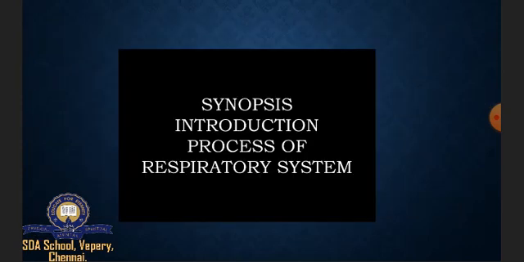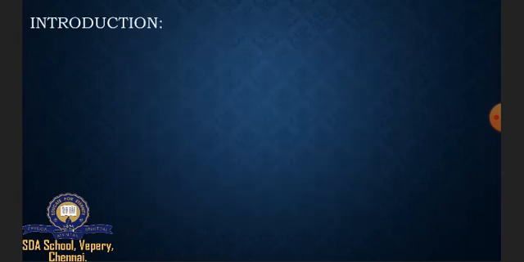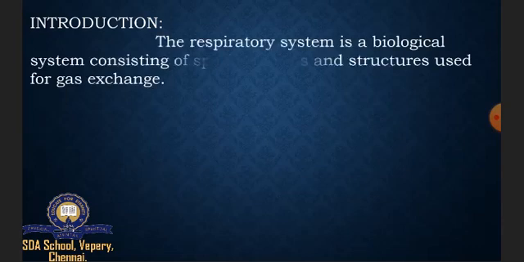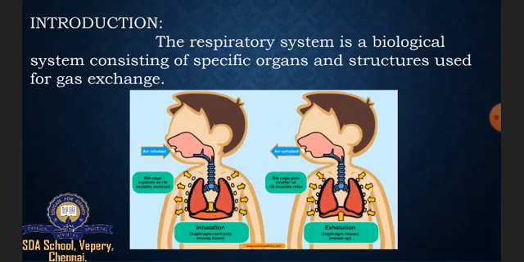So next is the third detail, explain respiratory system. So the synopsis is introduction, process of respiratory system. First, introduction. The respiratory system is a biological system consisting of specific organs and structures used for gas exchange. So what gas do we inhale? We take in oxygen and we leave out carbon dioxide. So after this introduction, you have to draw the respiratory system diagram.